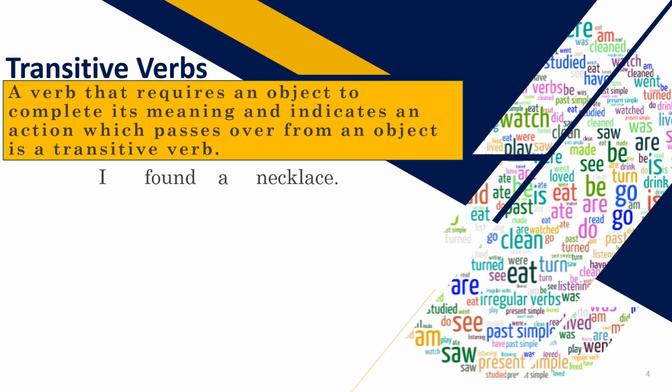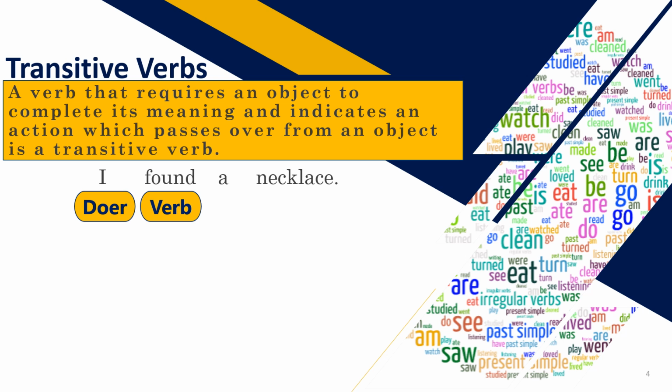Let us read the sentence given here. I found a necklace. Just see who is the doer of action here. Yes, I is the doer of action. Now, just find out what is the action being done. Yes, found is the action being done. Now, this verb found, just check. Does it require an object to complete its meaning?